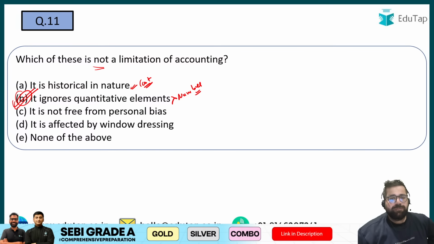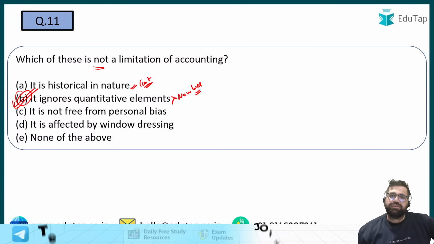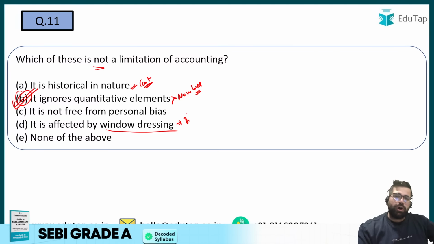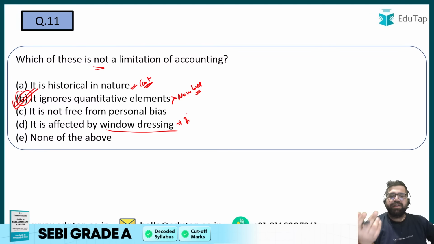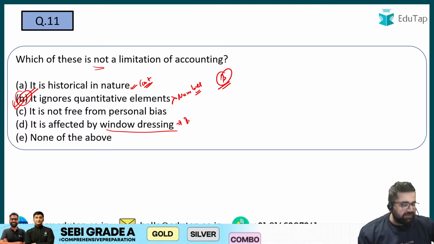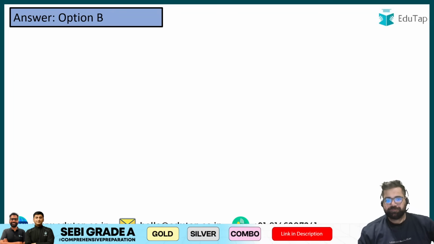It is not free from personal bias. Obviously, in accounts, you can have personal bias and you can remove certain transactions from your business. So it is a limitation. It is affected by window dressing. Yes. What is window dressing, by the way? Window dressing basically means that you want to show your business perfect, strong. So you will use some false data. But the correct answer over here will be option number B because it is not a limitation. Right? 11th B will be the answer.